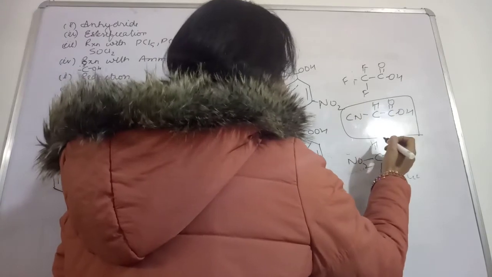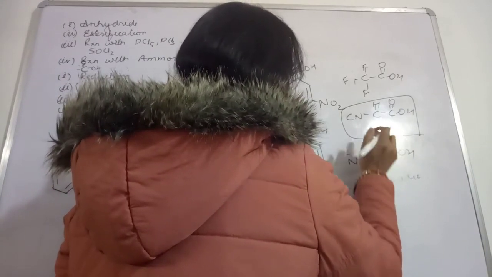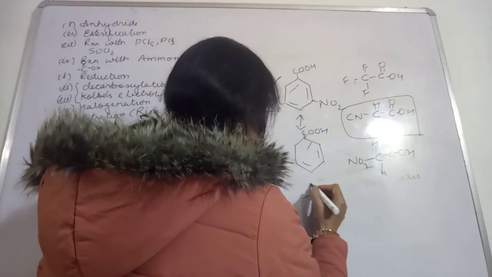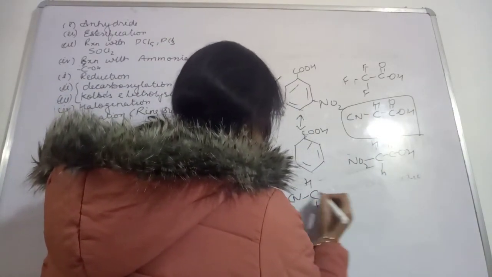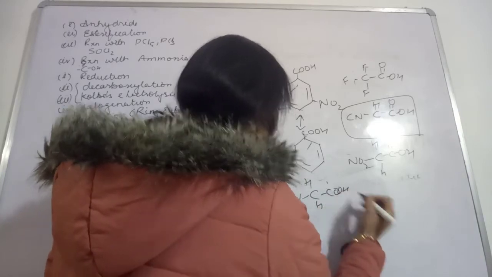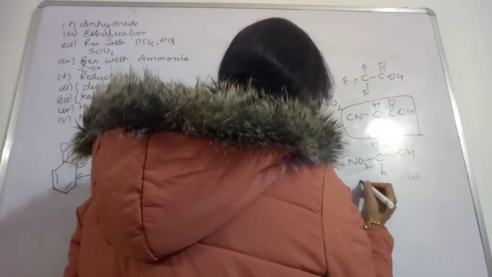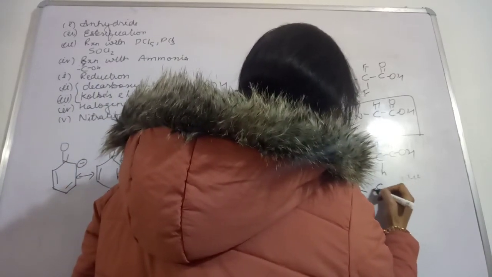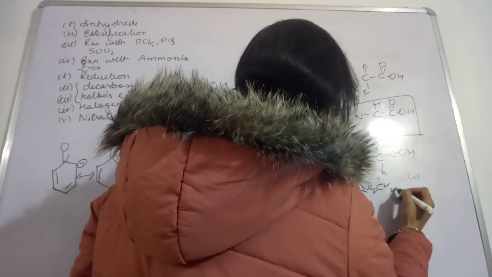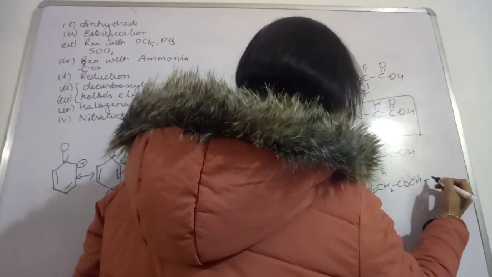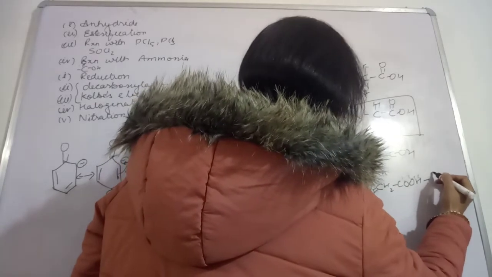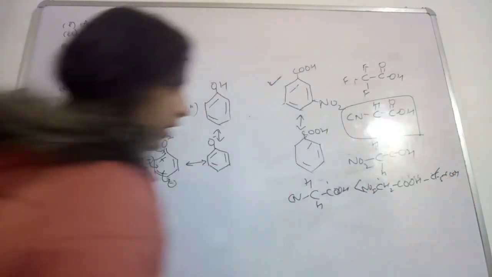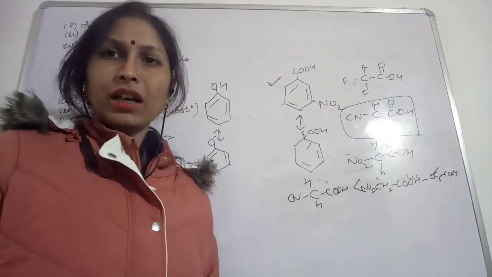If you are asked to arrange them in increasing order, first you will write this compound, CH2CN COOH, as the least acidic. In between you will write NO2 CH2COOH, and the most acidic will be CF3COOH. This will be the arrangement.